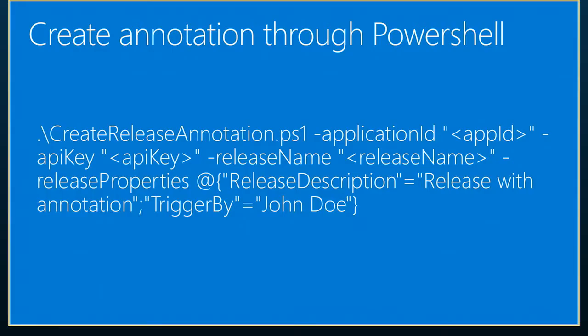So if you do that and execute that in PowerShell, then you can actually inject an annotation through PowerShell from just about anywhere. Additionally, we have a community member that has run through the logic of this particular PowerShell script and created an Octopus Deploy script as well. So there's already one out there specifically for that particular product. So really good news there. We expect it to grow a lot in the future.